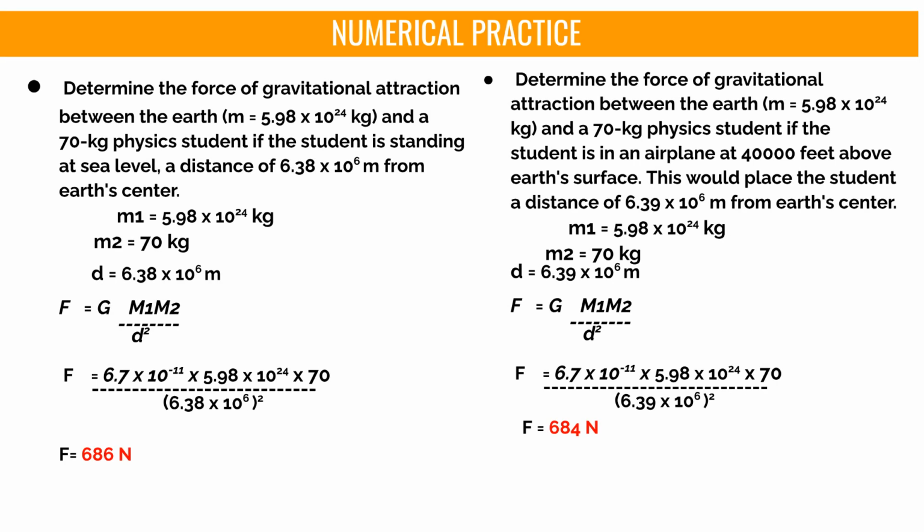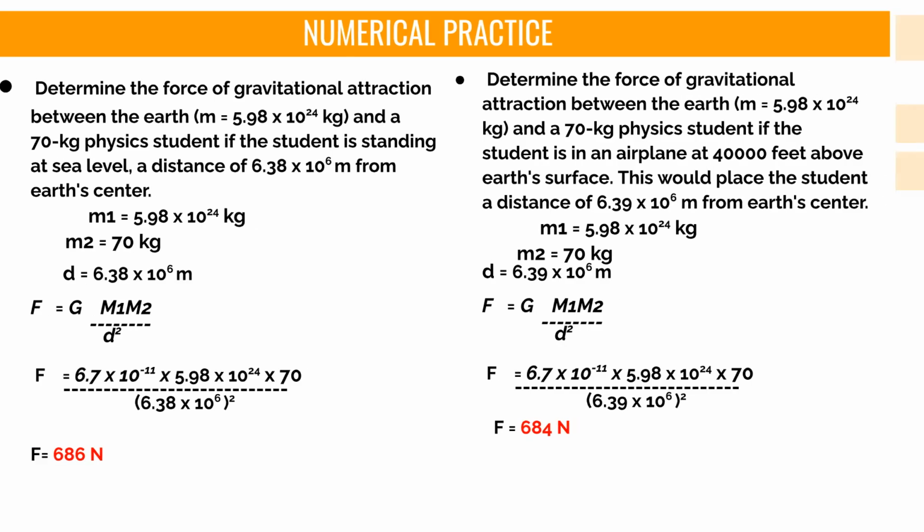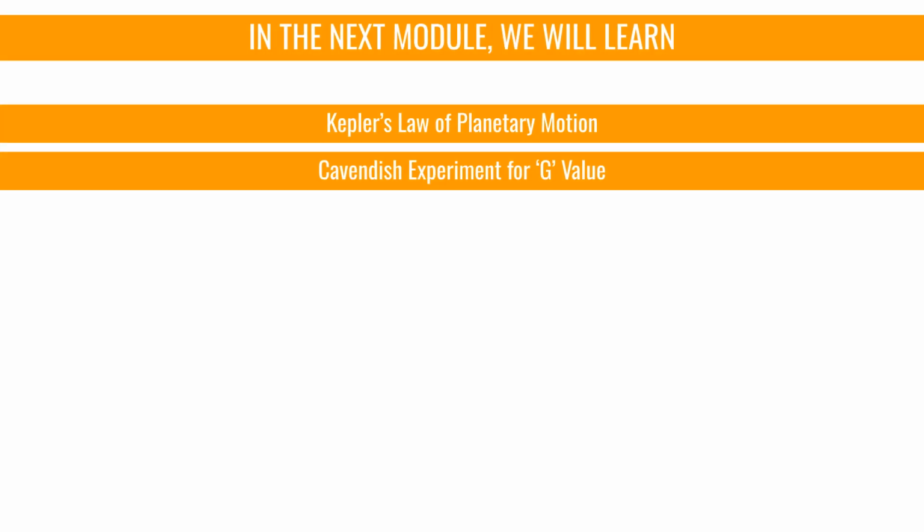Let's apply the universal law of gravitation to a numerical problem. We want to determine the force of gravitational attraction between the Earth and a 70-kilogram student at sea level. Using the formula F equals G m1 m2 divided by d squared and substituting the given values, we calculate the gravitational force to be 686 newtons.